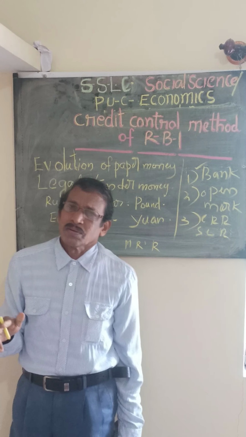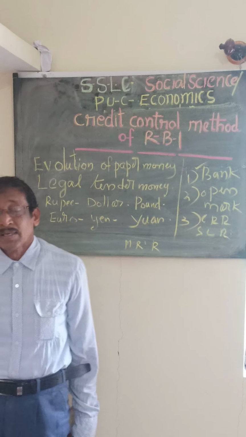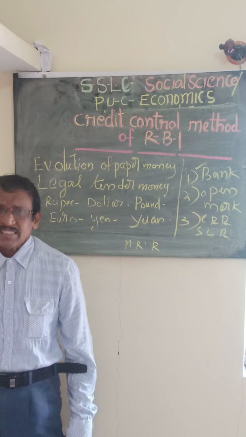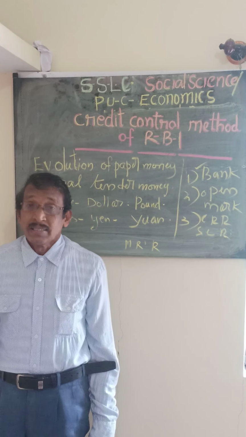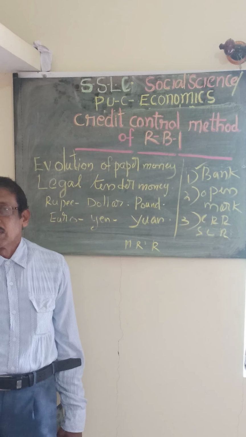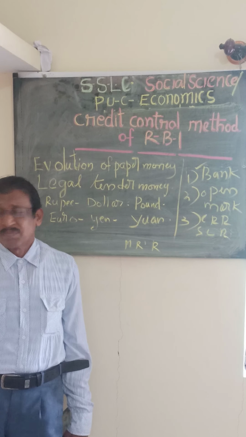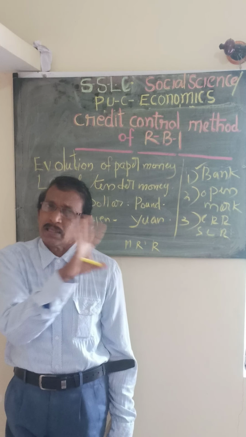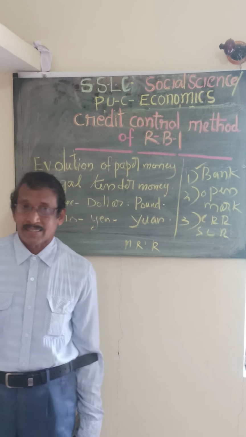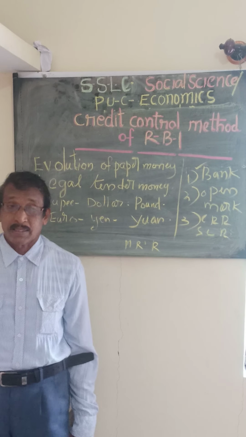So it also regulates the total money supply. Next one is moral suasion. Moral suasion means sometimes it will give advice to the commercial banks not to give loans for unnecessary purposes, not to give more loans, or many other things. It also depends upon the condition of the economy. Moral suasion is called persuasion, or giving advice.